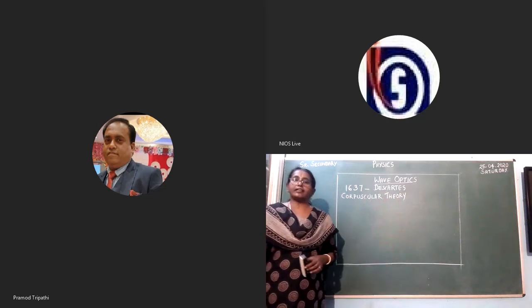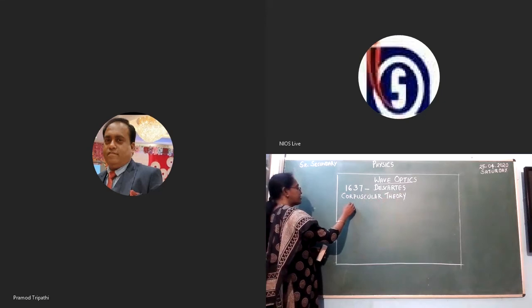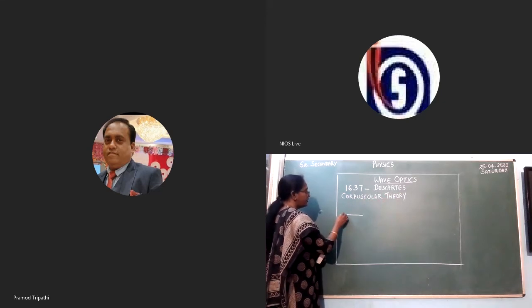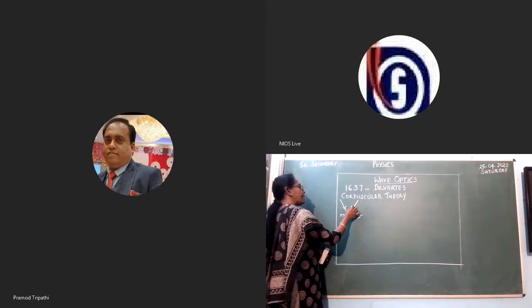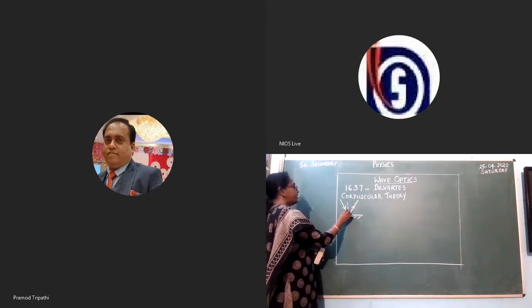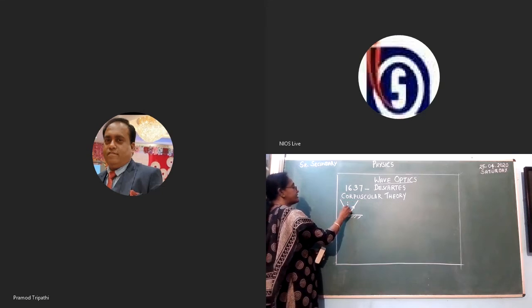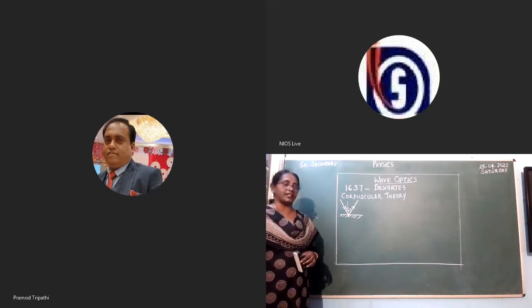In the corpuscular theory, the properties of light like reflection, all of you learned what is reflection. On a plane surface, if a ray of light is incident, it will reflect back to the same medium, and if we draw a perpendicular, the angle of incidence will be equal to the angle of reflection. This is the law of reflection we have studied.